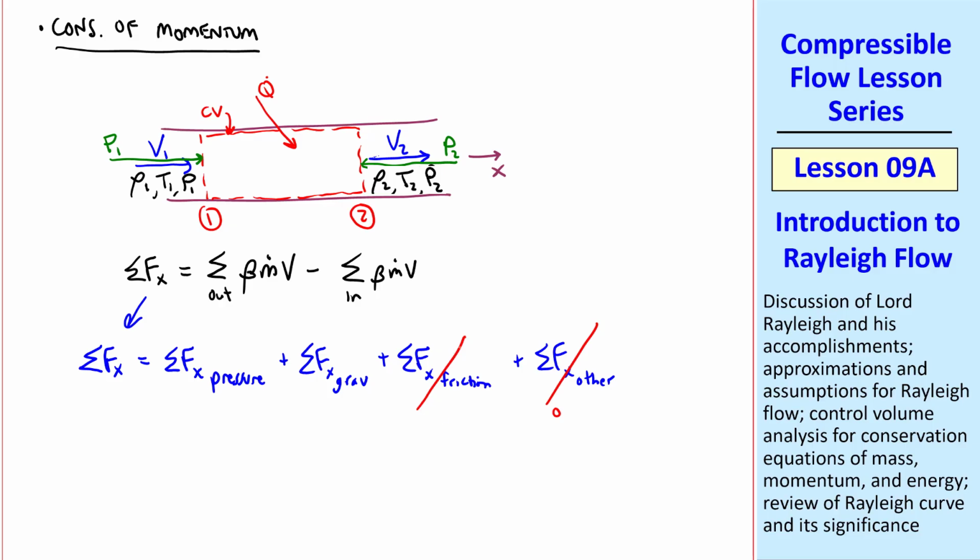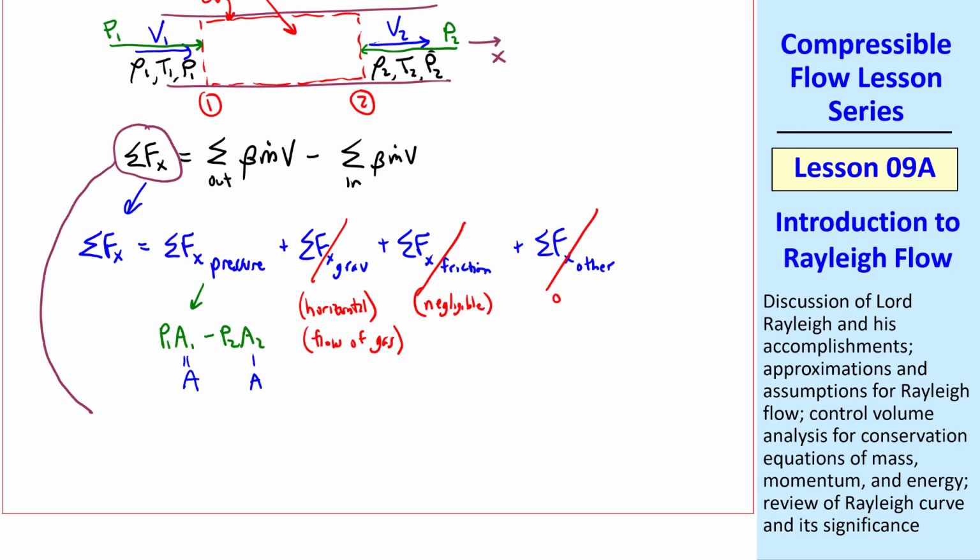We're neglecting friction. I'll say it's negligible compared to the heat transfer effects. We have no gravity terms since this duct is horizontal. And what I said at the beginning of the course applies here already, since it's flow of a gas, where we've always been ignoring the gravity term. But there is a pressure term. The net force of pressure is P1A1 acting to the right minus P2A2, since that's acting to the left. But again, A1 and A2 are the same, equal to A, the cross-sectional area of the duct. So the left-hand side of our momentum equation is P1A minus P2A.